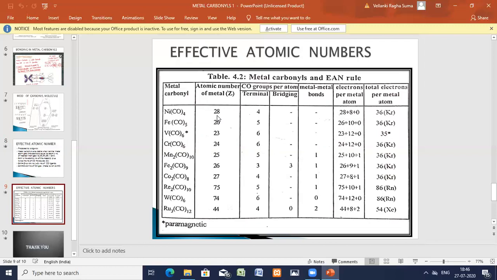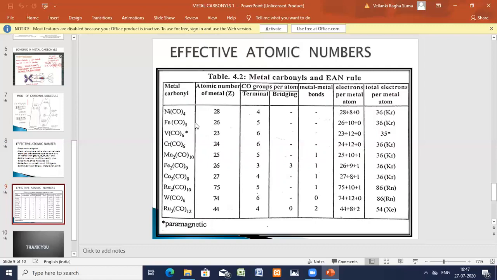EAN is Z plus 2 into number of ligands, 2 into 4 is 8, 28 plus 8 is 36. Krypton configuration, a stable metal carbonyl.